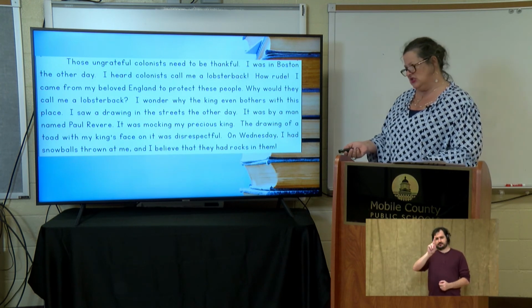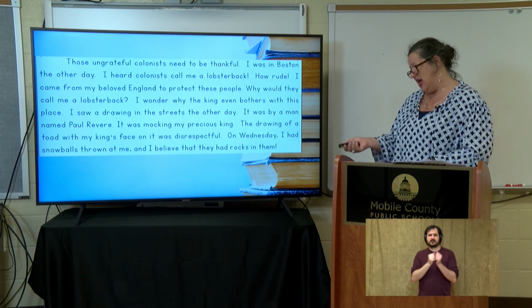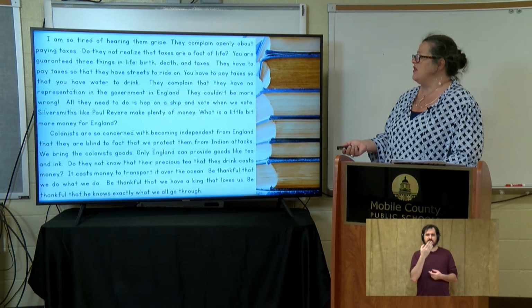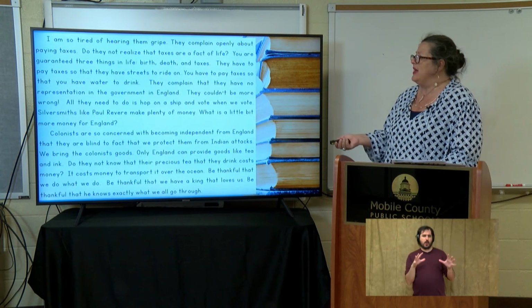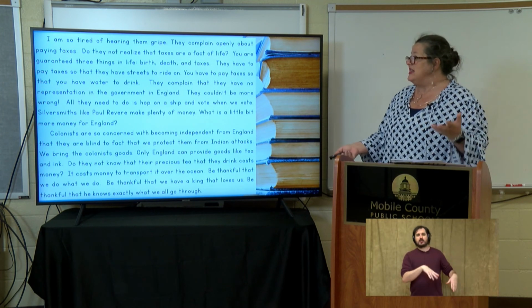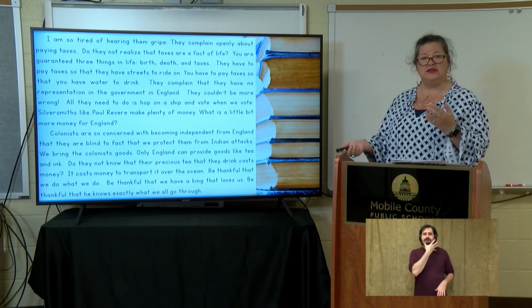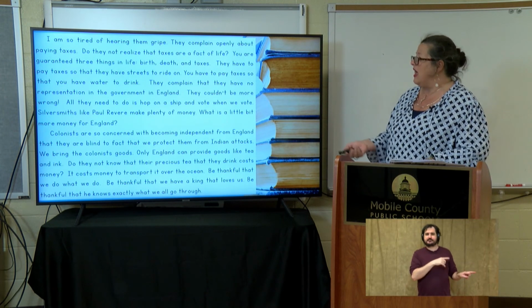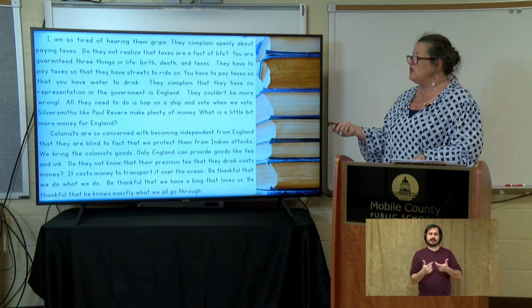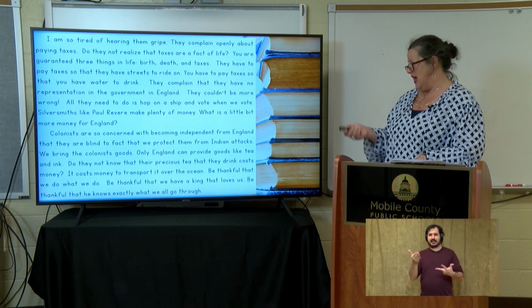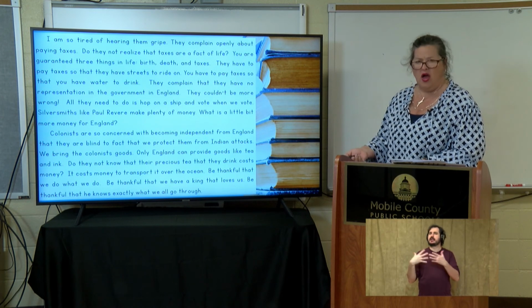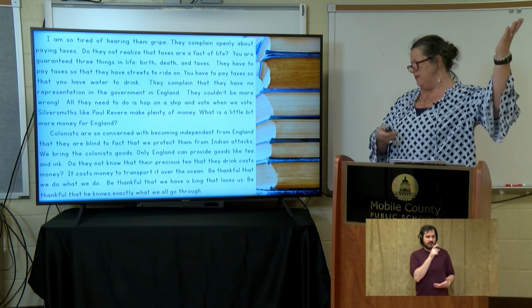On Wednesday, I had snowballs thrown at me, and I believe that they had hard rocks in them. I'm so tired of hearing them gripe. They complain openly about paying taxes. Do they not realize that taxes are a fact of life? You are guaranteed three things in life: birth, death, and taxes. They have to pay taxes so that they have streets to ride on. You have to pay taxes so that you have water to drink. They complain that they have no representation in the government in England. They couldn't be more wrong. All they need to do is hop on a ship and vote when we vote.